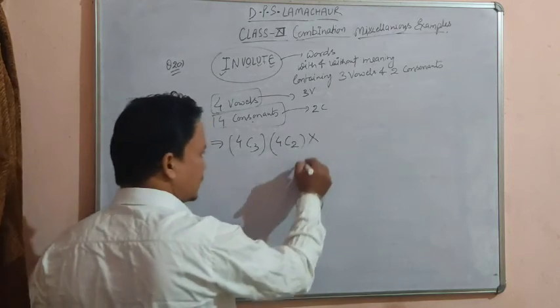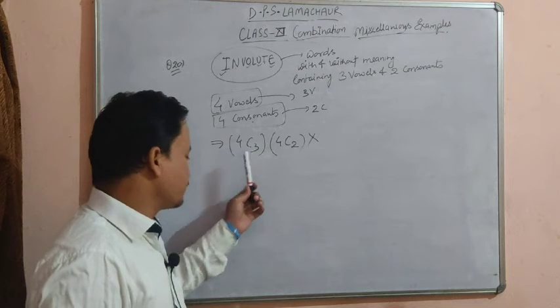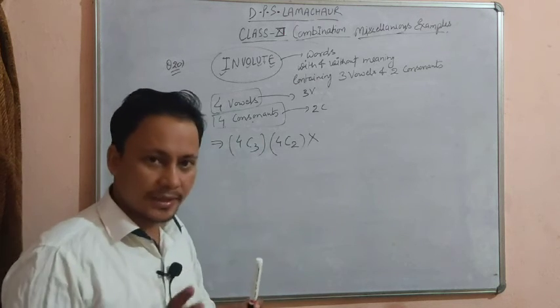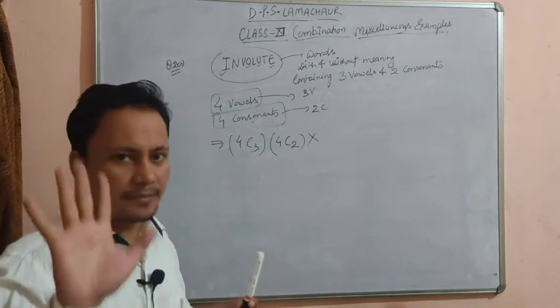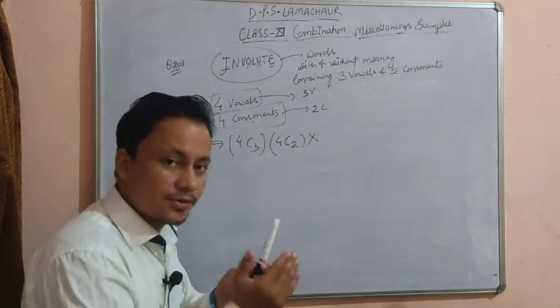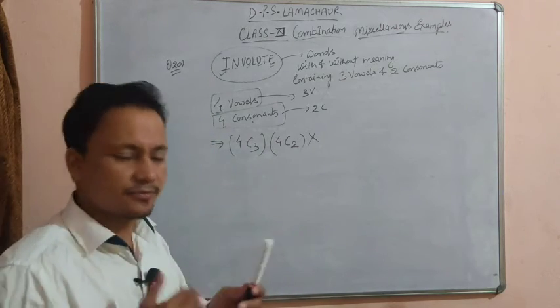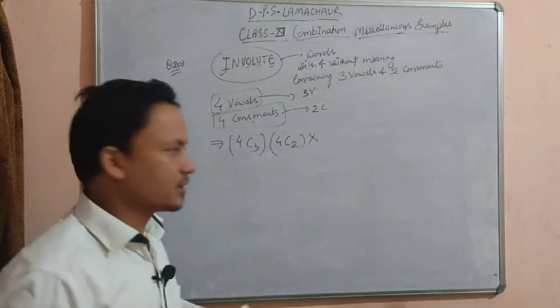Now multiply. You have chosen 3 vowels and 2 consonants, so the word will have 5 letters. This is only a selection, beta. Now these 5 letters will be arranged among each other. In how many ways? In 5 factorial ways.